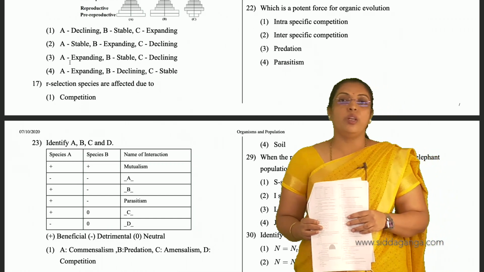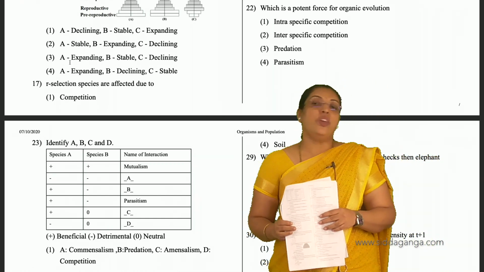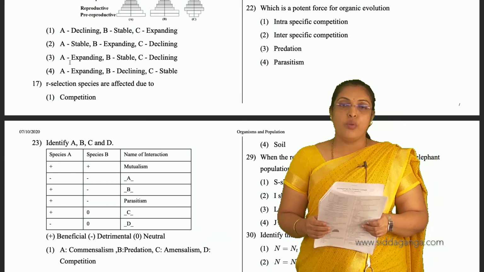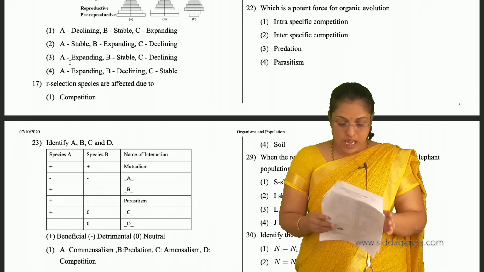But Charles Darwin told interspecific competition is more potent in organic evolution. For 22nd, second is the answer.